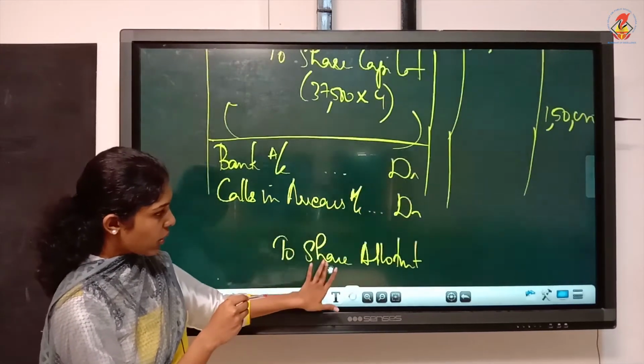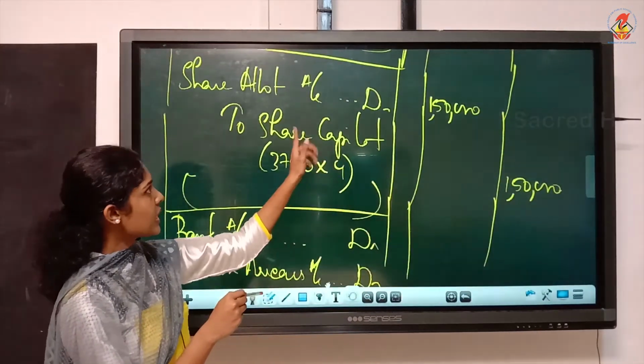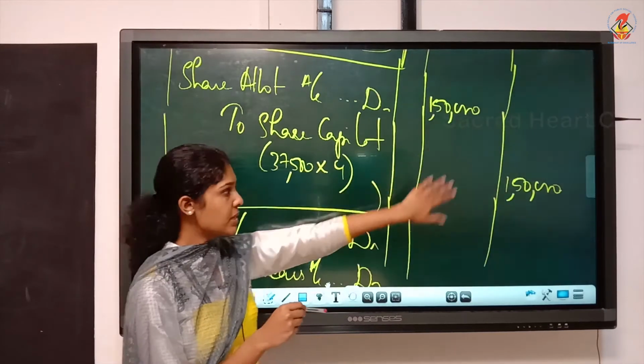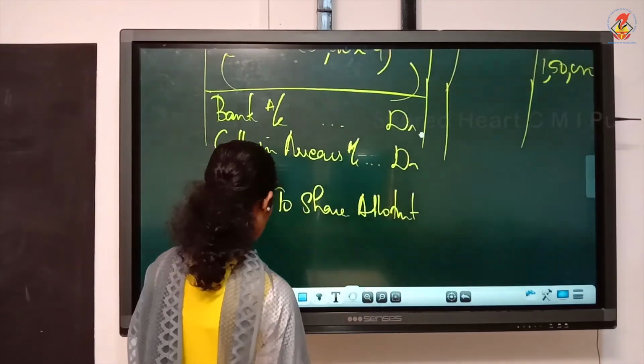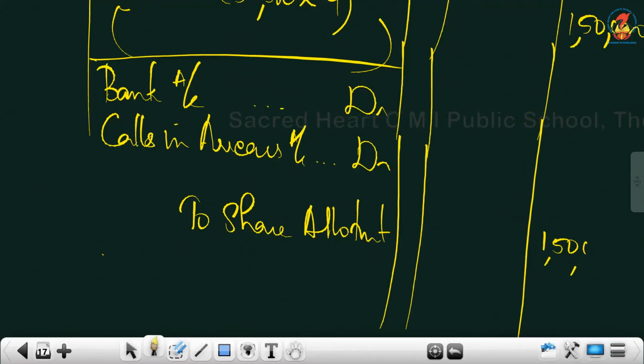Okay, now how to write the amounts? Share allotment. Just look into the previous entry. There also we have share allotment. Take the same figure. So we'll write 1,50,000.